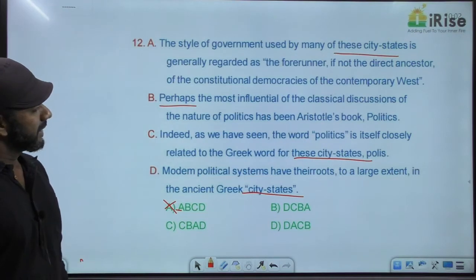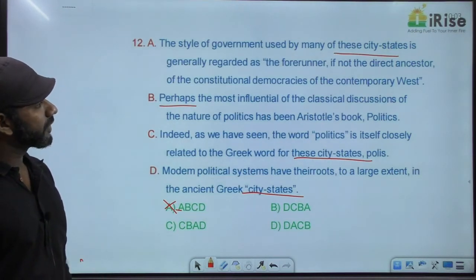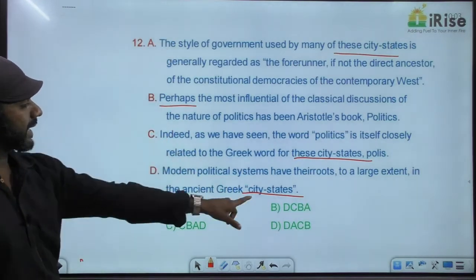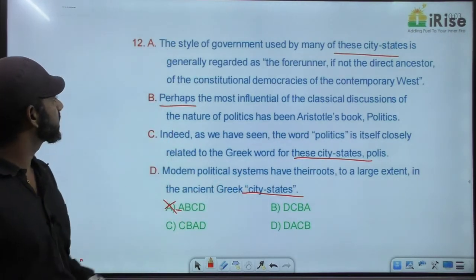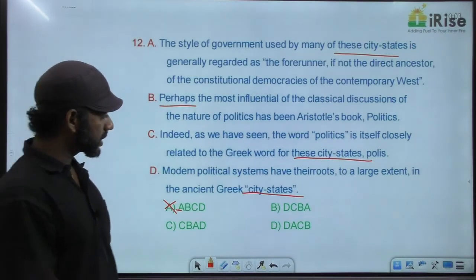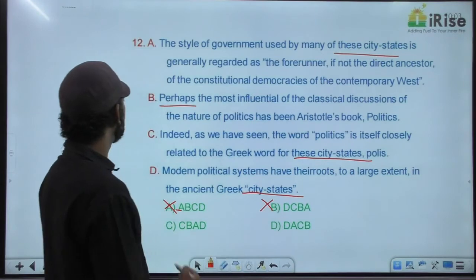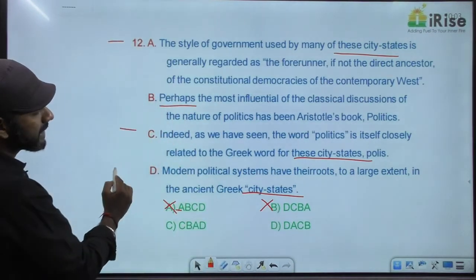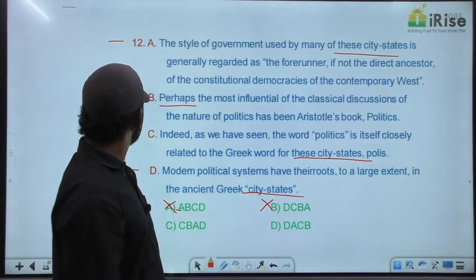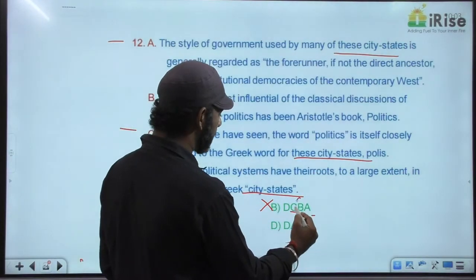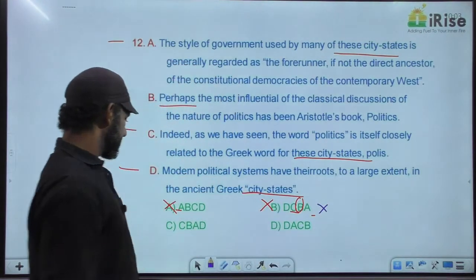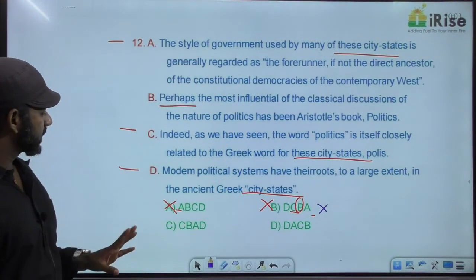Fine. In 3 sentences, we find mention about city-states. Which 3? A, C and D contain mention about city-states. So A, C and D must come together. Based on that, option B is eliminated. A, C and D must come together. Now in option B, D and A are separated by B. Cannot happen, so eliminated.